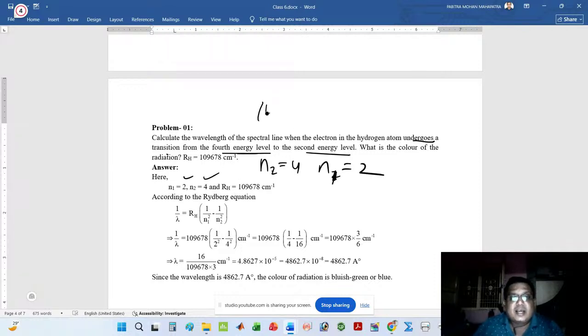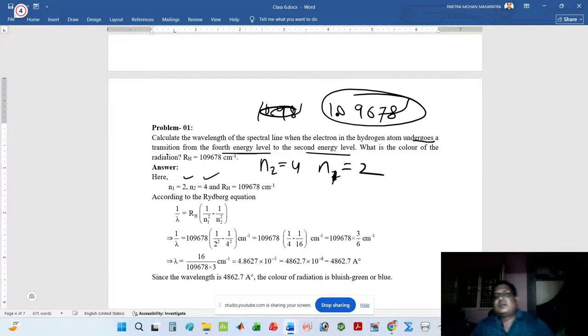You can simply remember it as 10, 9, 6, 7, 8. This is the simplest trick. So RH is 109678 centimeter inverse.